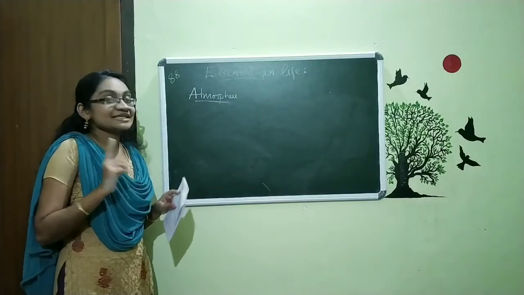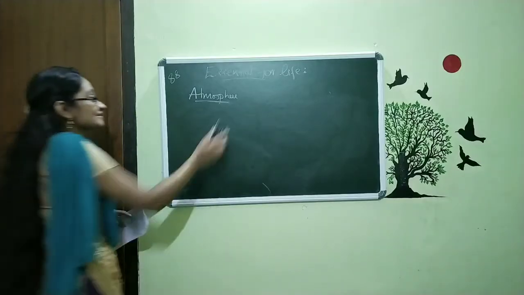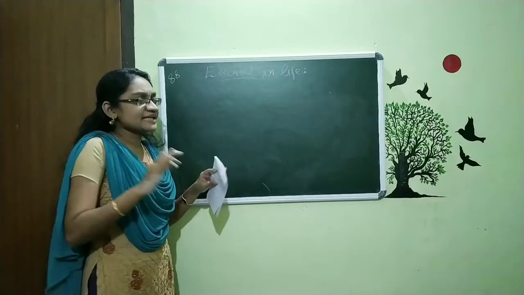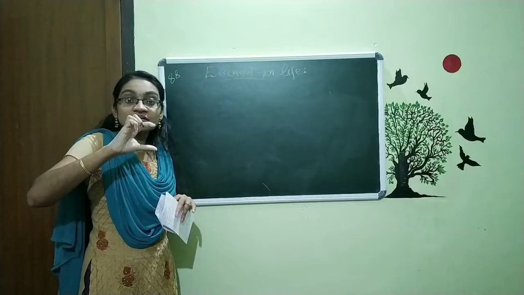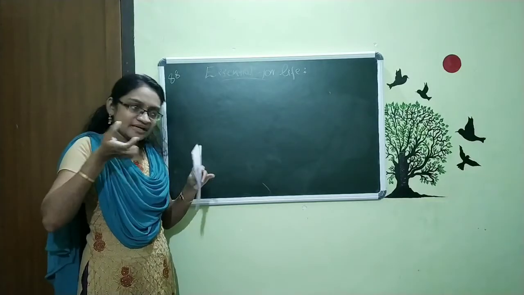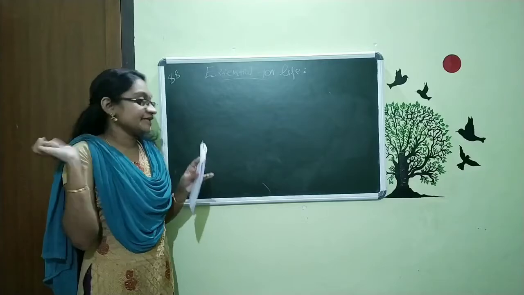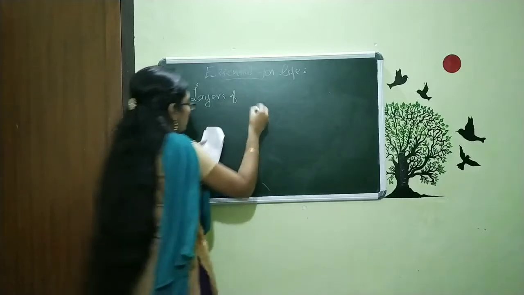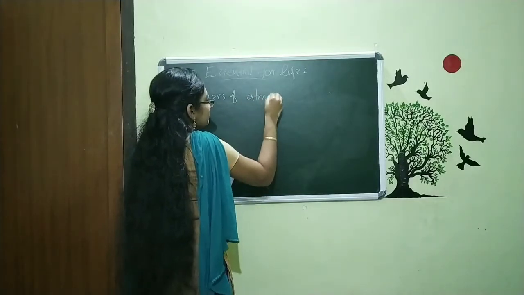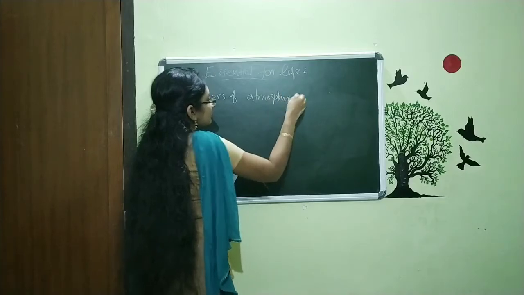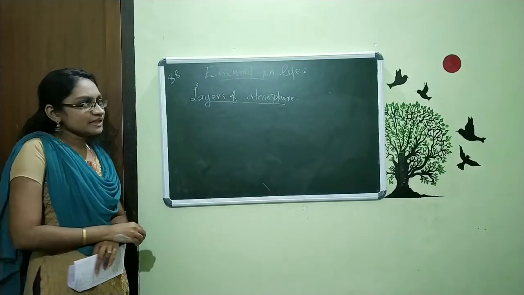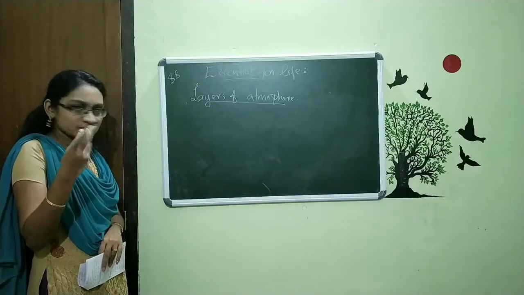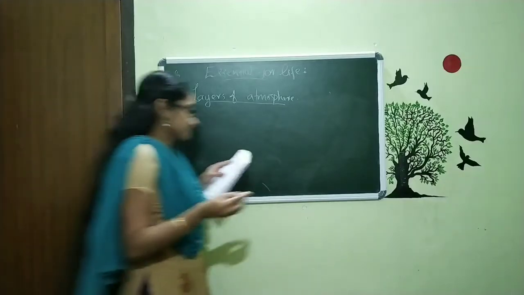Now we want to study the different layers of atmosphere. I already said that it is a thick layer. We said that when we are moving from the surface to the top, the air content is getting different. And so we can classify this into different layers. Now our topic is layers of atmosphere. Now the question is this, how many layers are there? Is it only one layer? 2, 3? That we are going to study.